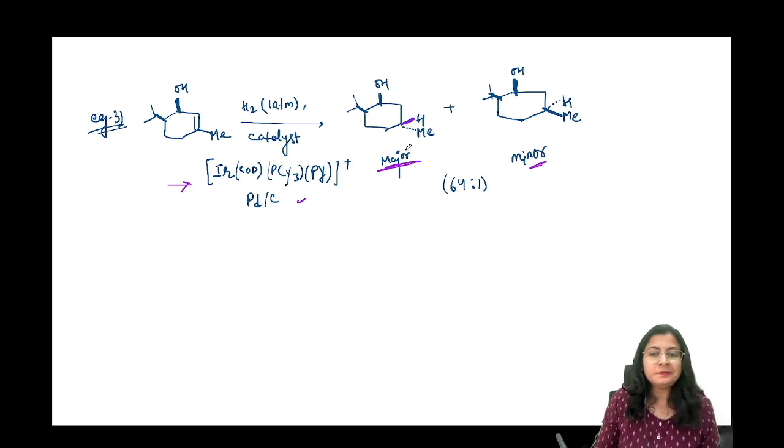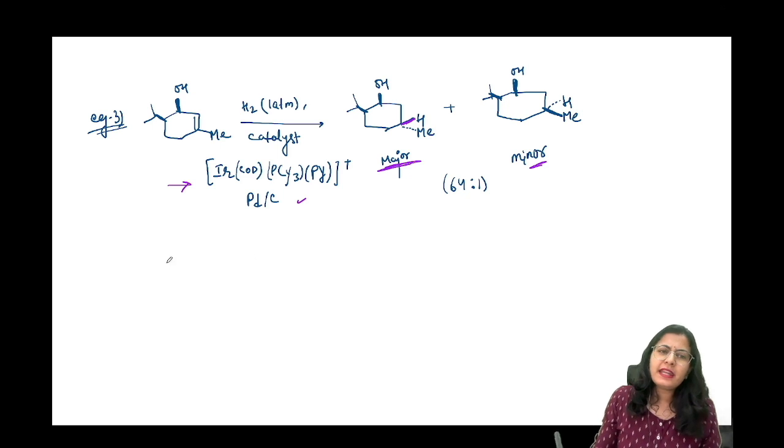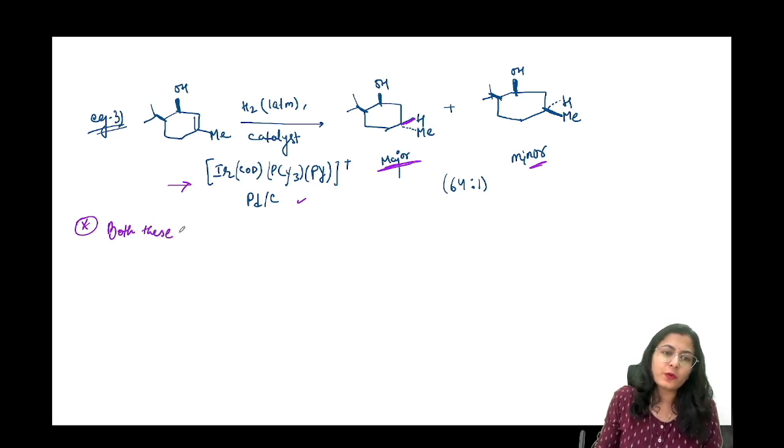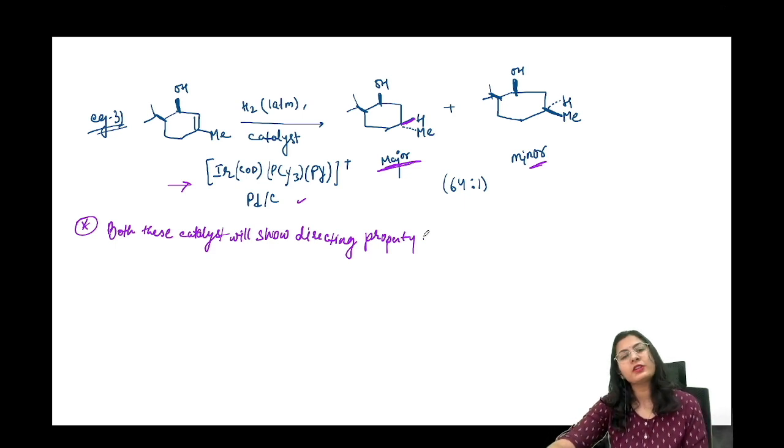164:1 is the ratio. And the product yield is very high, and the TOF number, the turnover frequency, is also high for the Crabtree catalyst. Directing property is also shown. Just remember that both these catalysts will show directing property. All right, but it is more prominent in the Crabtree catalyst. More prominent, and maximum times it is taken for the Crabtree catalyst. Okay.